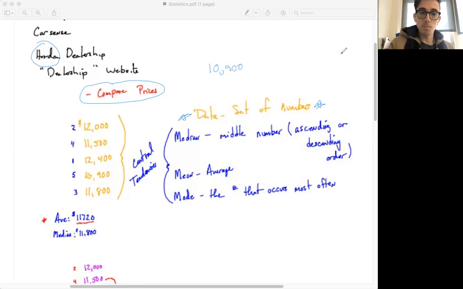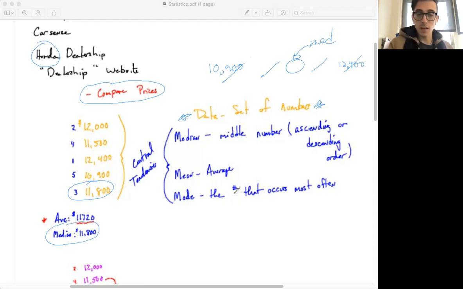You've been doing this since elementary school, where you get all of those numbers in a row and you keep chucking away until you get to that number in the middle. That number is your median, which in this case would be 11,800 as seen here.